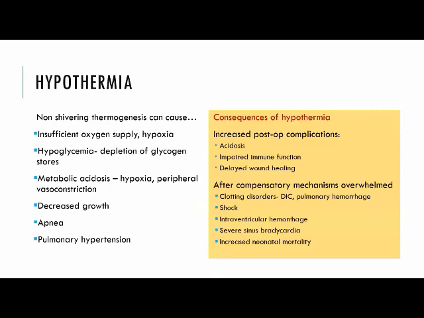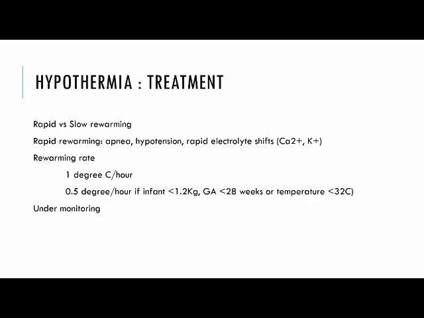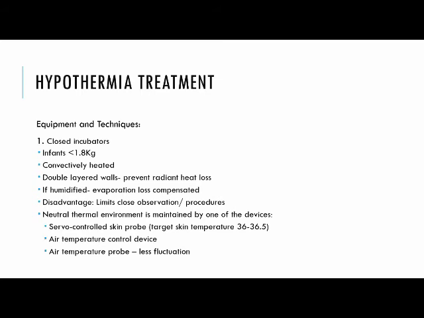Hypothermia in a neonate. When there's hypothermia and excessive non-shivering thermogenesis, the sequelae are insufficient oxygen supply, hypoxemia, hypoglycemia, metabolic acidosis, decreased growth, apnea, and also pulmonary hypertension. Also, hypothermia has increased post-op complications because of acidosis, impaired immune function, delayed wound healing, and after compensatory mechanisms are overwhelmed, there may be clotting disorders, shock, intraventricular hemorrhage, bradycardia, and increased neonatal mortality.